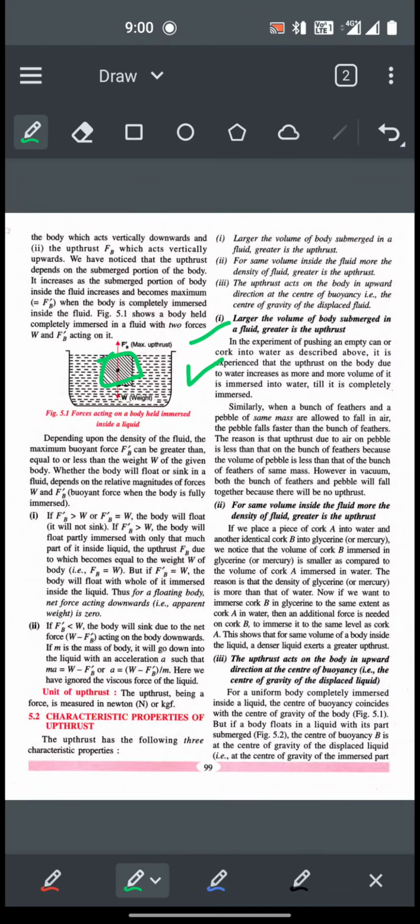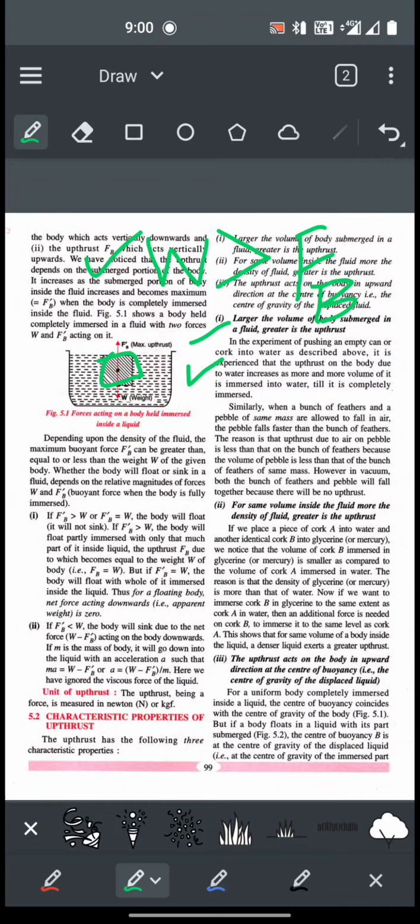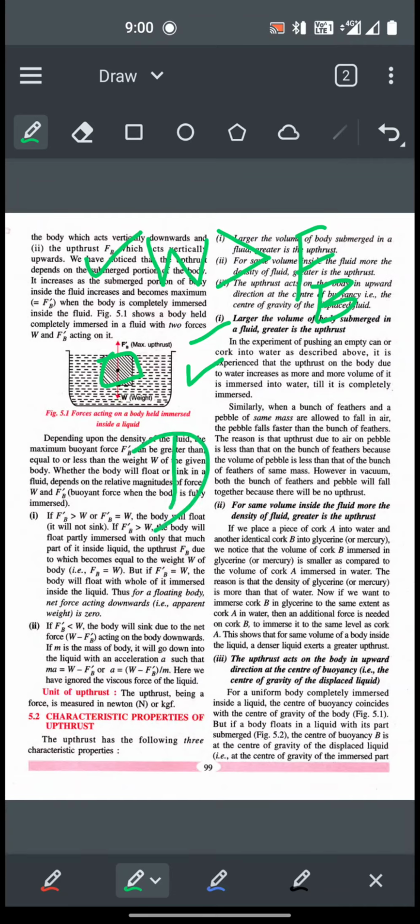Now if the weight of the body is greater than the upthrust, this condition can also be said in another way. In other words, we can say if the density of the body is greater than the density of water.